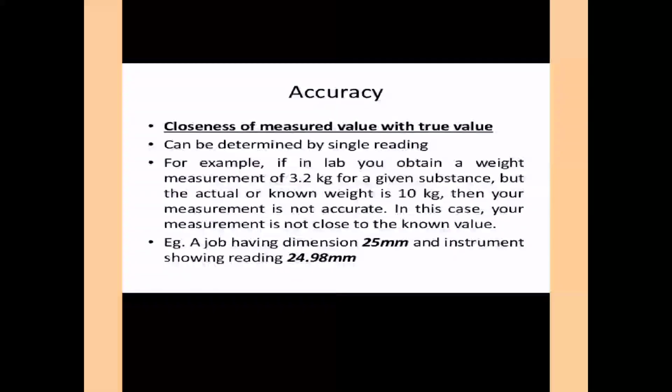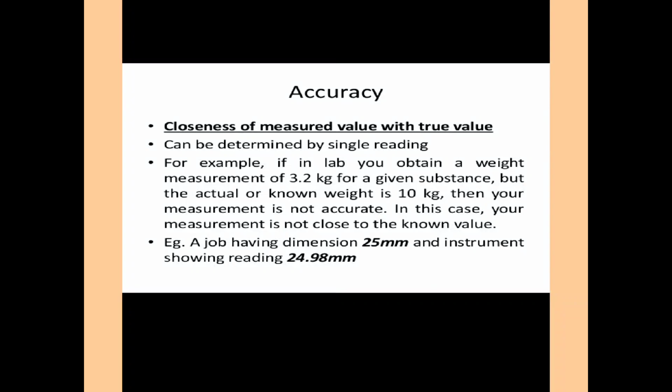Now we will start the main point, accuracy. Accuracy is defined as the closeness of measured value of component produced with its true value. Accuracy compares the measured value of a manufactured component with its true value.